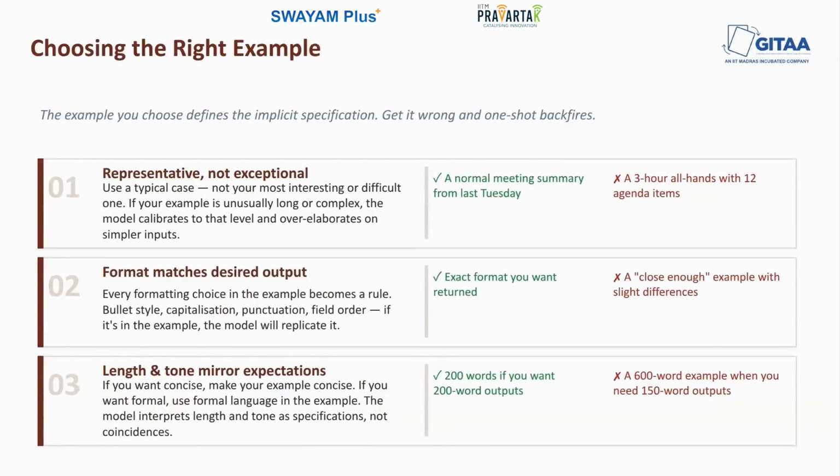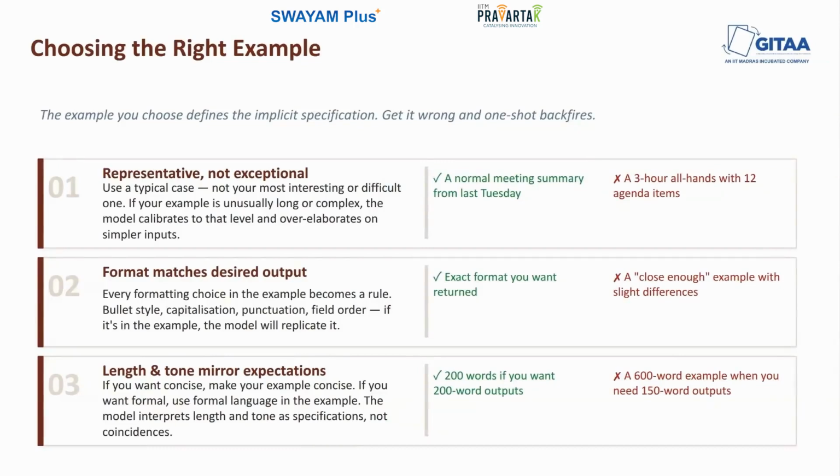And the third rule is length and tone should mirror your expectations. So if you want concise outputs, make your example concise. If you want formal outputs, write your example formally. The model interprets the length and register of the example as a target.